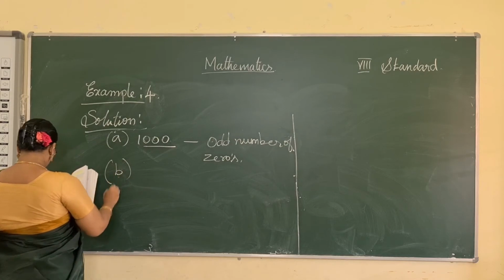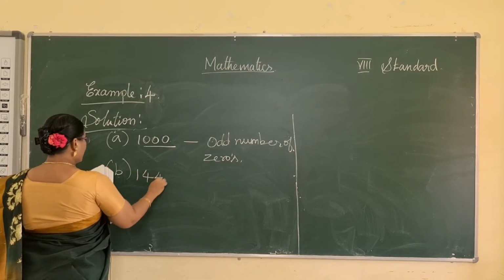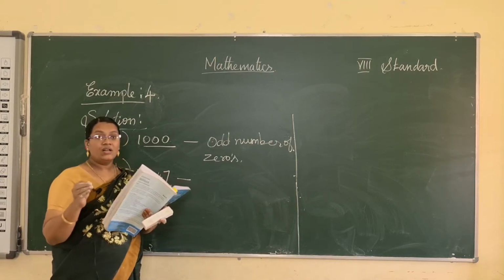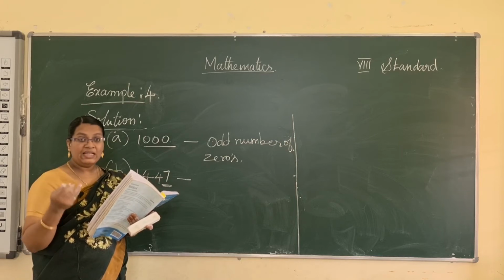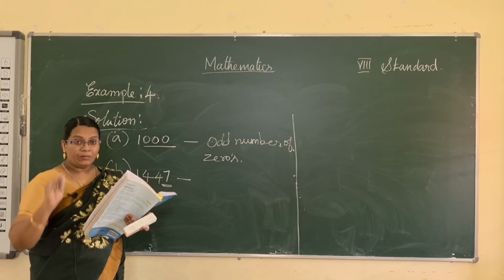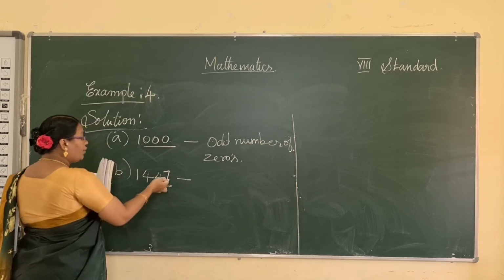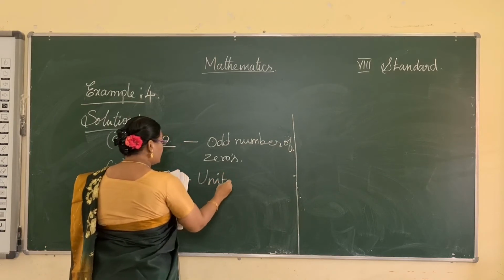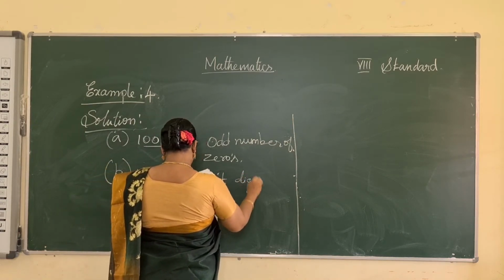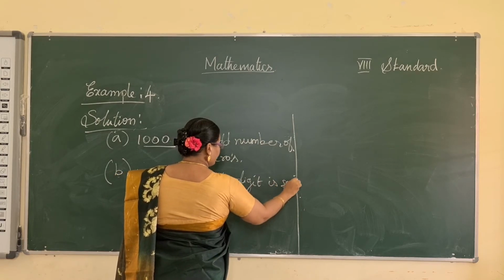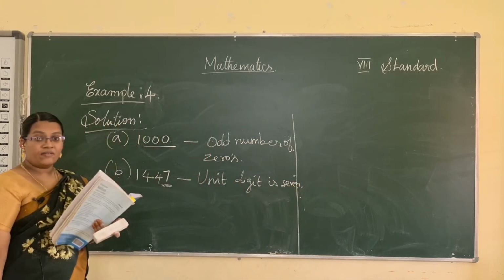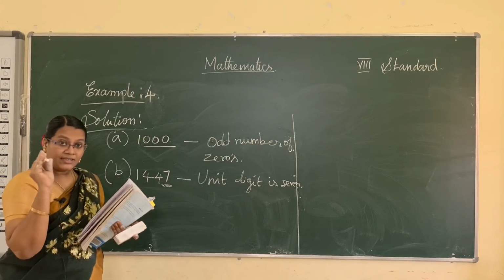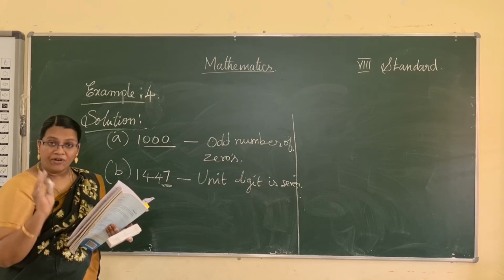And B, 1447. It ends with unit place 7. You know that a natural number that has 2, 3, 7, 8 at the unit place is not a perfect square. So here the unit place is 7, so it's not a perfect square. The unit digit is 7. Which are the numbers? 2, 3, 7, 8. If 2, 3, 7, 8 are present in the unit place, it's not a perfect square.